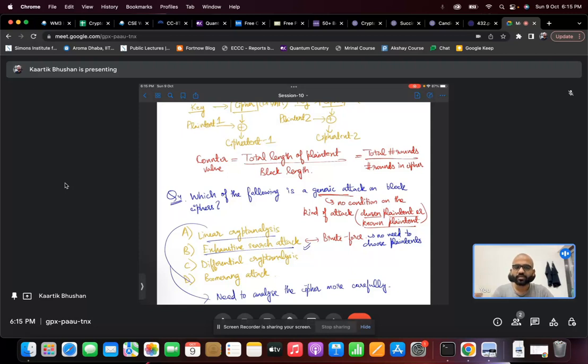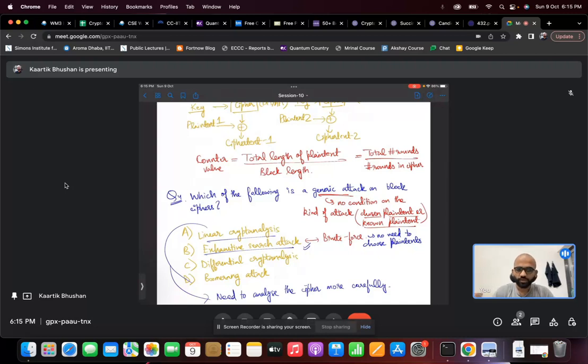That is what is called a generic attack, right? So we don't have any conditions. We are not specifying whether it's a chosen plain text attack or a known plain text attack. No other condition on the kind of attack, or on what's given to the adversary. Just a simple plain text ciphertext pair, no matter how it was chosen or whether it was known, and even then we should be able to perform the attack.